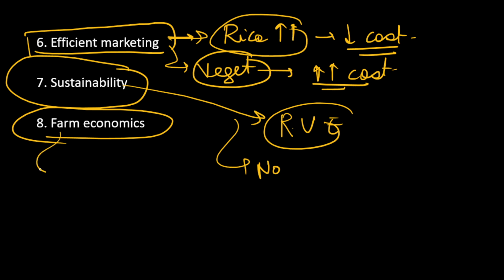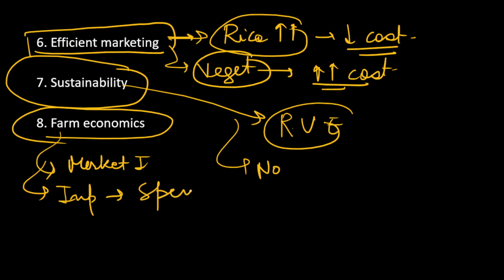There should be an element of farm economics, that is, we should know the elements of market intelligence. Everything should be well written and well managed about inputs, how much we have spent, how much we have earned. So farm economics should be at a good level so that it helps us know our strong points and also our weak points so that we can correct them in the next farm plans.